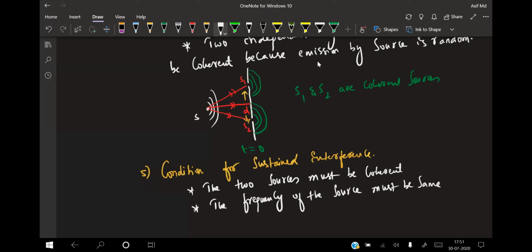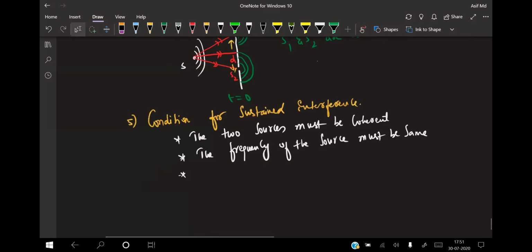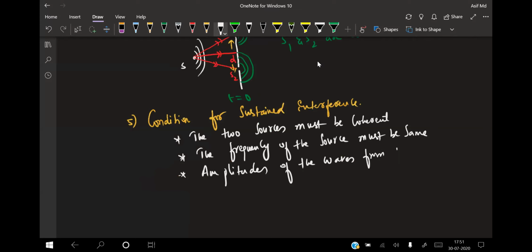And the third point is the amplitude of the waves from the two sources should be nearly the same.